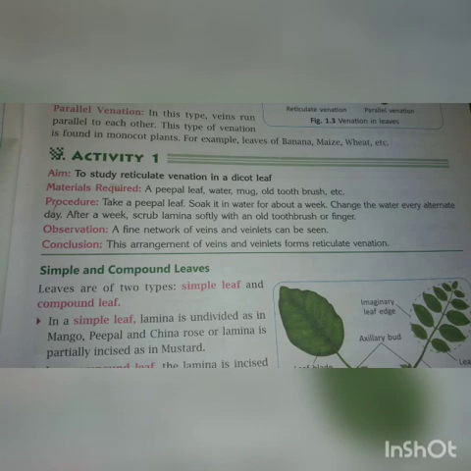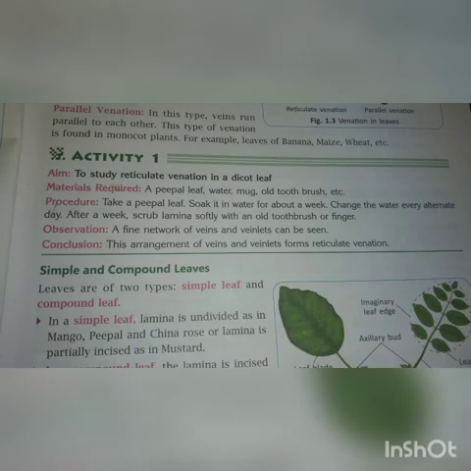Change the water every alternate day. After a week, scrub the lamina softly with an old toothbrush or finger. Observation: a fine network of veins and veinlets can be seen. Conclusion: the arrangement of veins and veinlets forms reticulate venation.